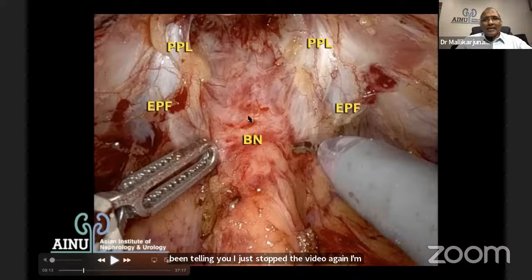This is a point at the time of embryology. When the prostate starts growing, there is some part which comes towards the bladder neck, some part which goes onto the prostate, some part which goes back as a Muller's ligament. I'll show you that once we start dissecting.